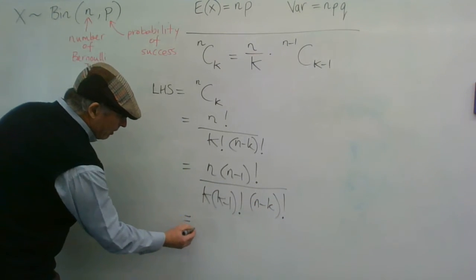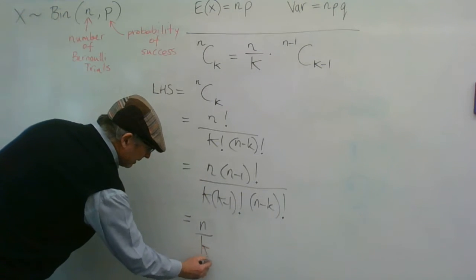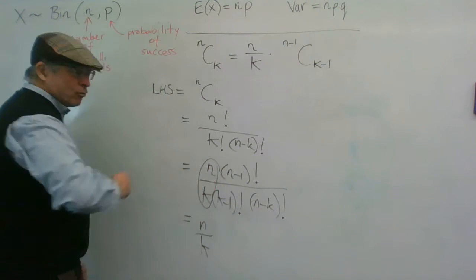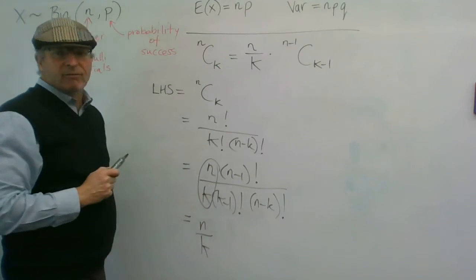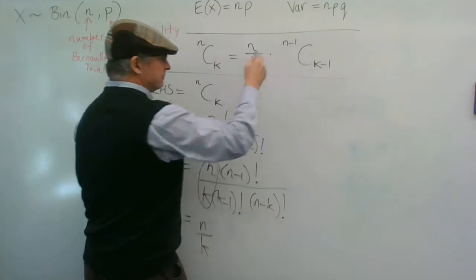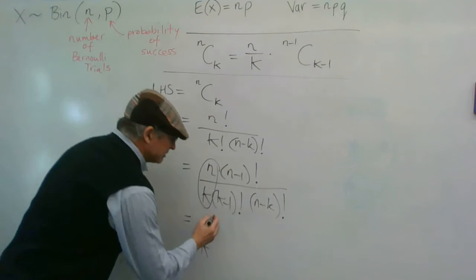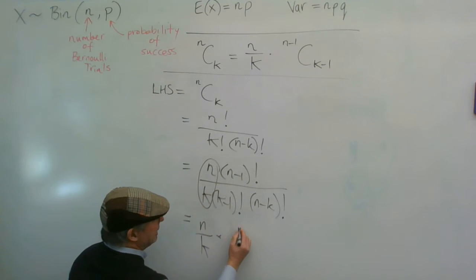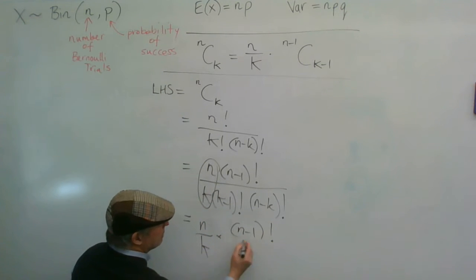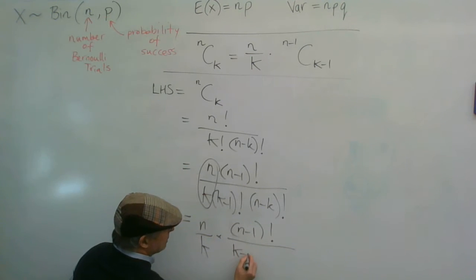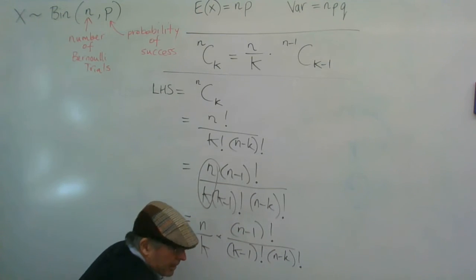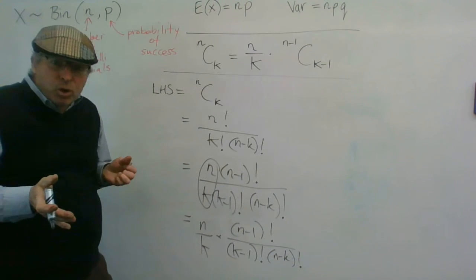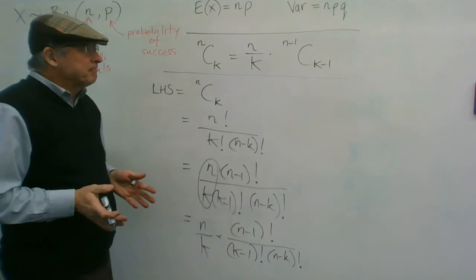So that gives me my n on k, this bit here that I can grab out of there, and that's looking good for what I'm trying to prove. Now the next bit is that I've got (n minus 1) factorial on (k minus 1) factorial, (n minus k) factorial. This n minus k bit looks like it's messing things up a bit.